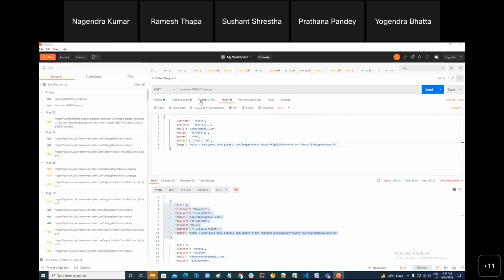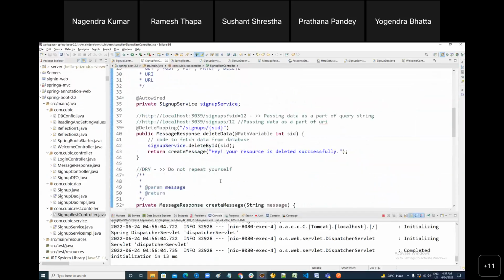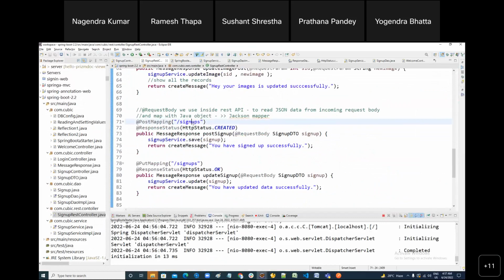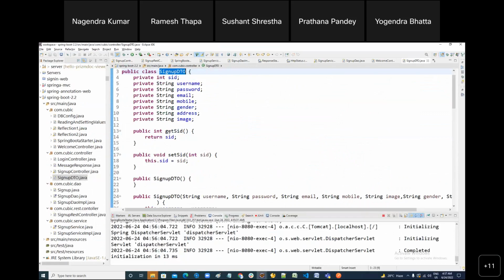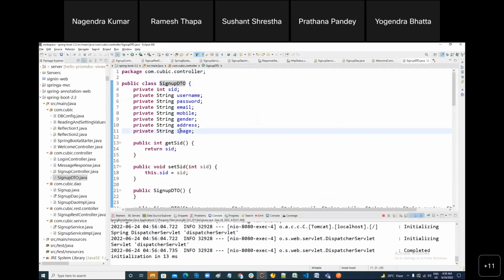So when you send this data, it will go to your REST API. Which method? Signup post. And first of all the data will be accommodated in it. Why? Because this data is generated by this DTO only. So all the attributes which we have, can you see this? All will be populated.